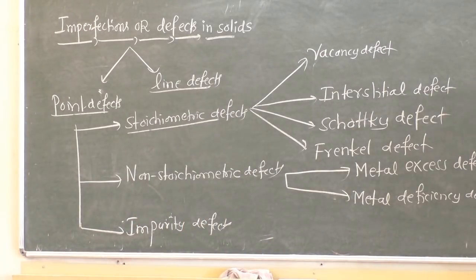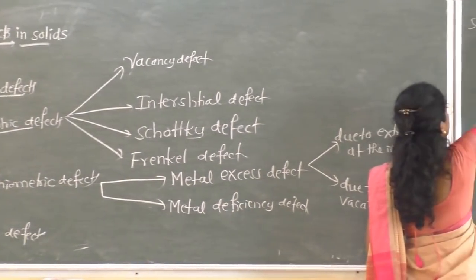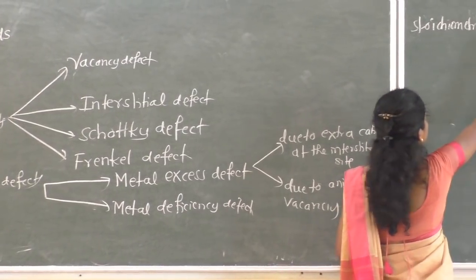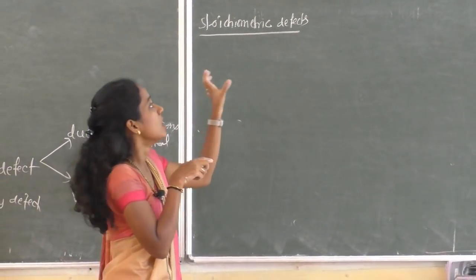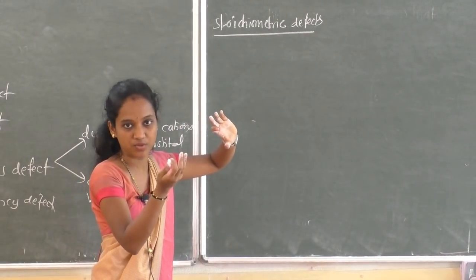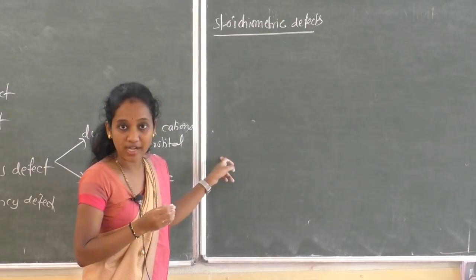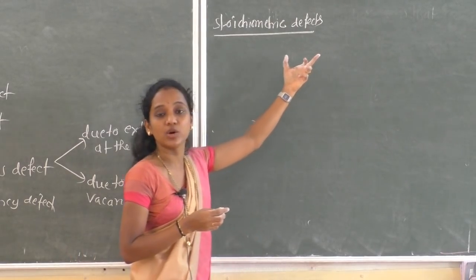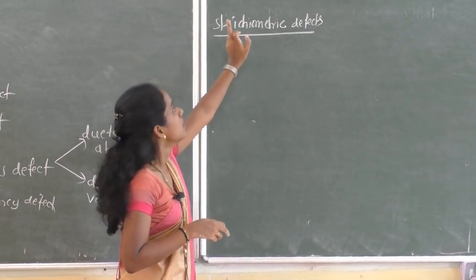Stoichiometric means that in any crystalline solid, if it is an ionic solid, for example sodium chloride or potassium chloride, where the number of cations and anions are in equal ratio, then it is termed stoichiometric.